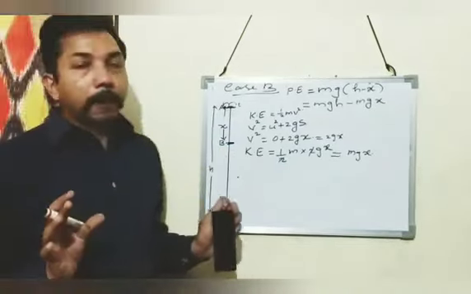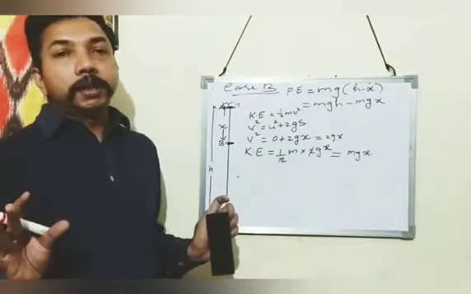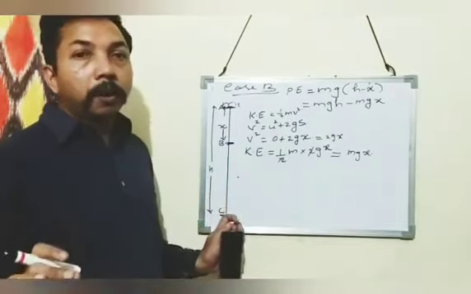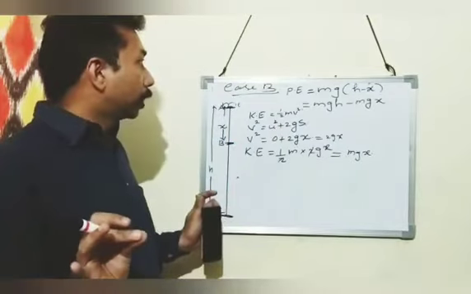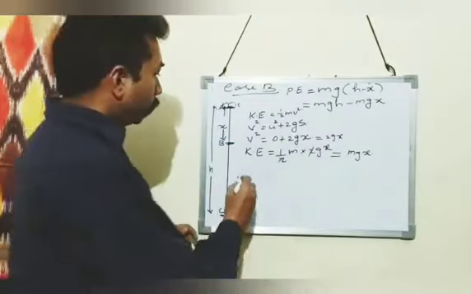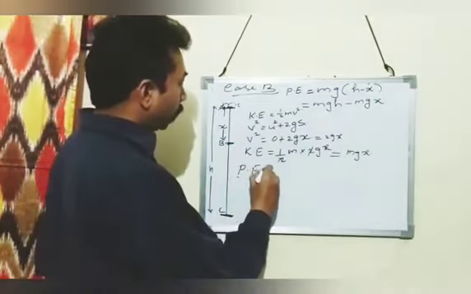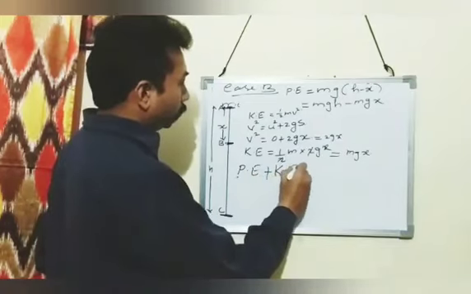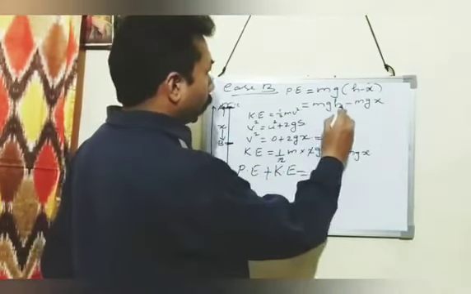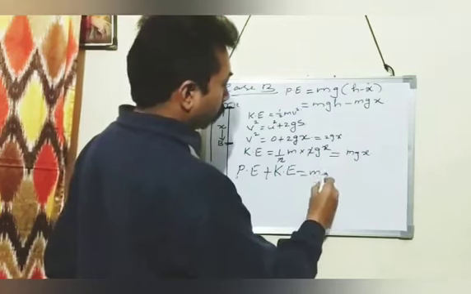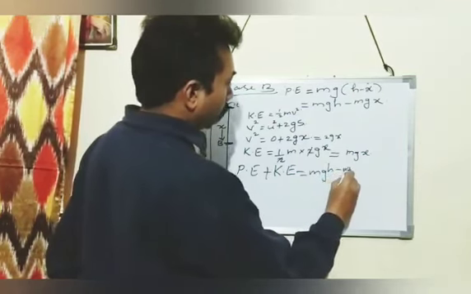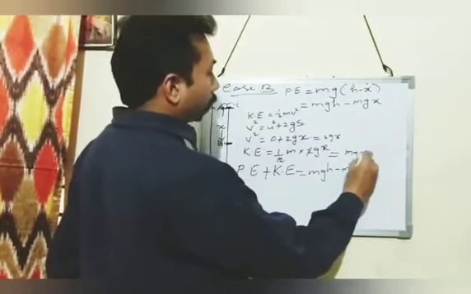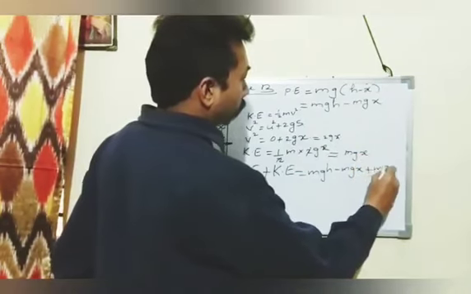Now we have to find the sum total of potential energy and kinetic energy at point B. Potential energy plus kinetic energy is equal to mgh minus mgx, plus the kinetic energy mgx.